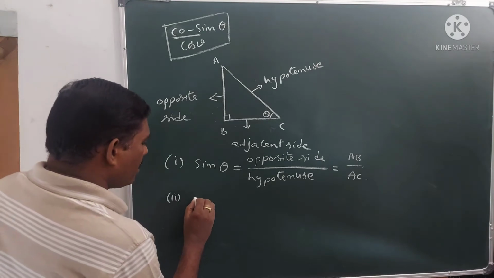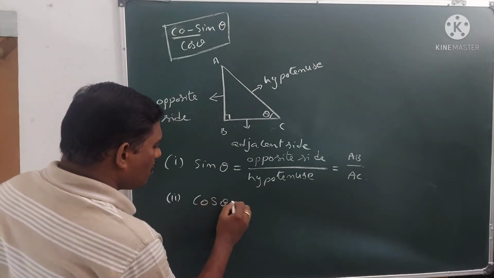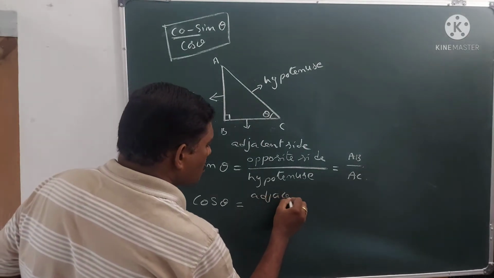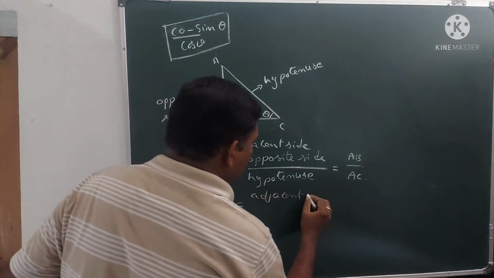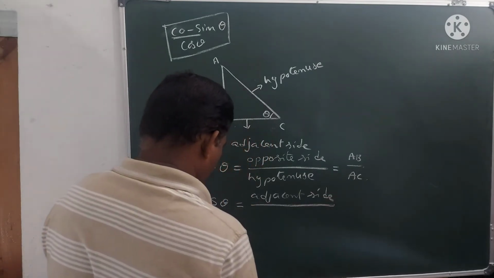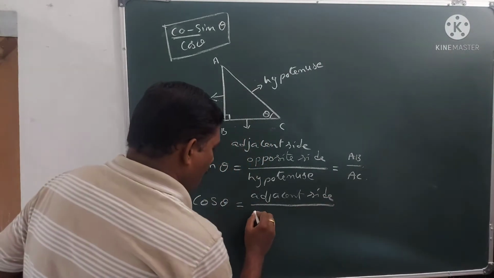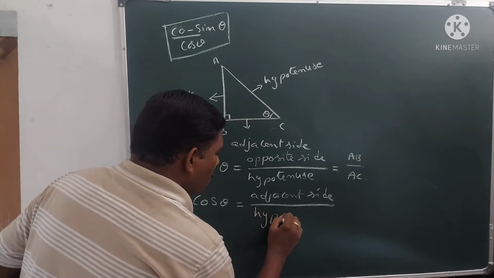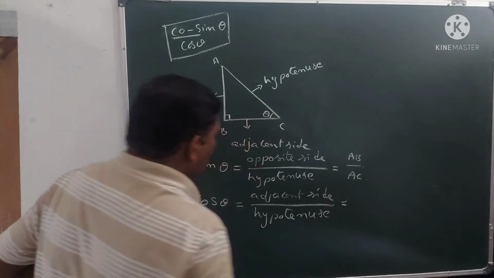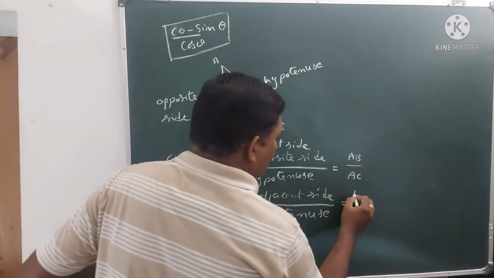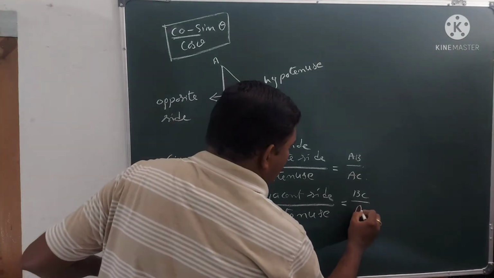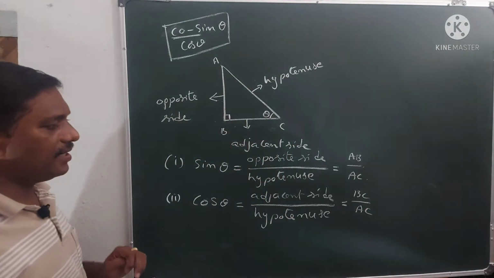Hence we define cos theta is equal to adjacent side by hypotenuse. Here the adjacent side is BC and the hypotenuse is AC, so it is BC by AC.